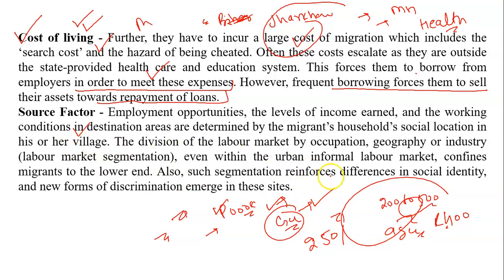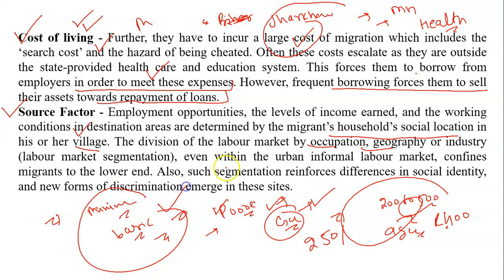For example, the source factor may be the migrant's household, social location, village, geography, and occupation. So this social factor is also creating some issues for the worker who is coming from the other state. So the government should think about this. The government should decide the minimum basic wage for the worker, and no employer should go below this minimum.